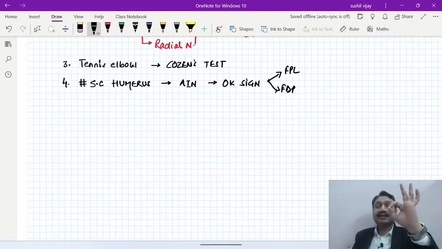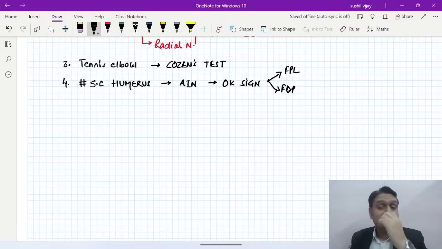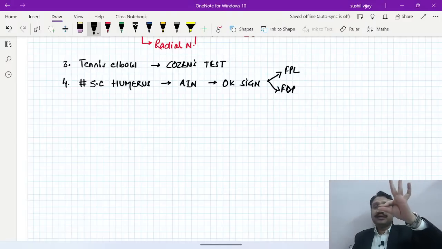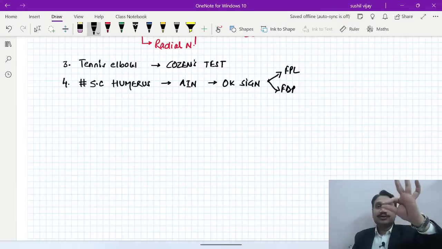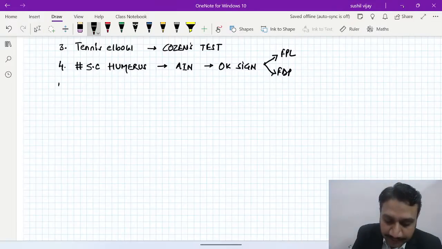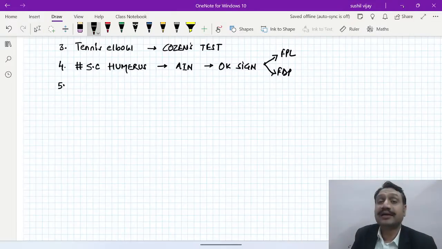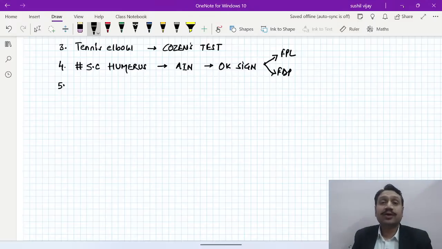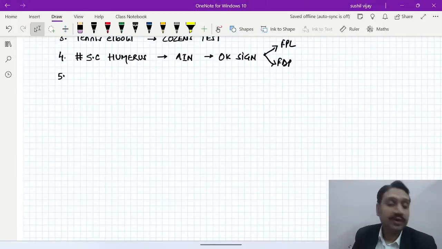If the OK sign in the fingers is not happening, it is related to fracture supracondylar humerus, right? The named sign. So the patient will be presenting you the picture like this, right? No flexion, it is only extension, right? Like this. So extended finger and extended thumb, the supracondylar. Then we go a little up, the clinical test. After this, see, we are trying to go up in a sequence so that we can recall as many things as we can, right? So number 5 is supracondylar humerus.